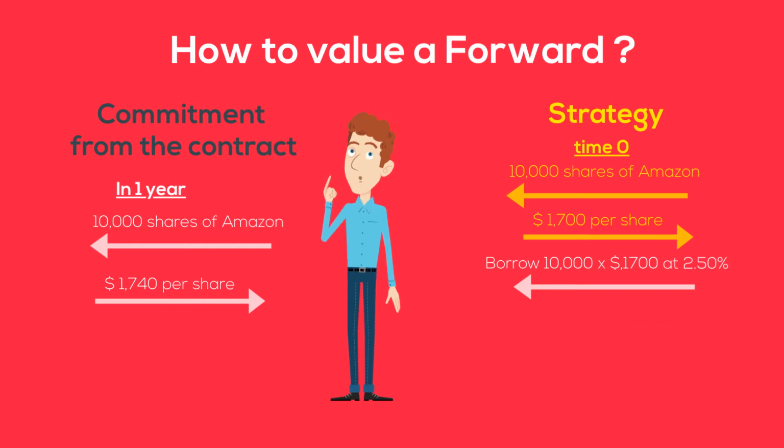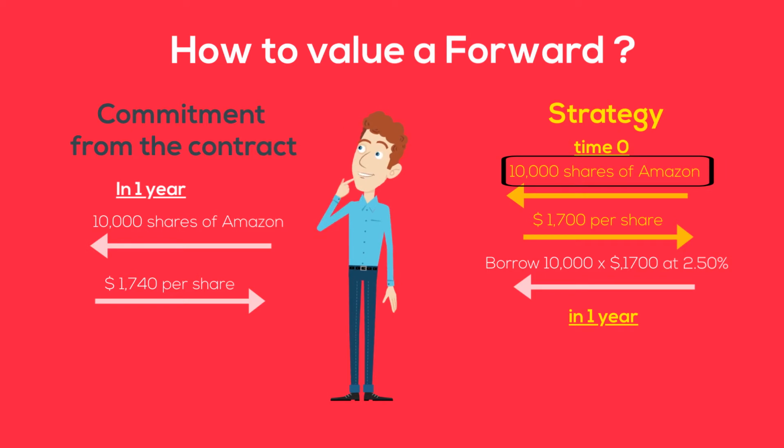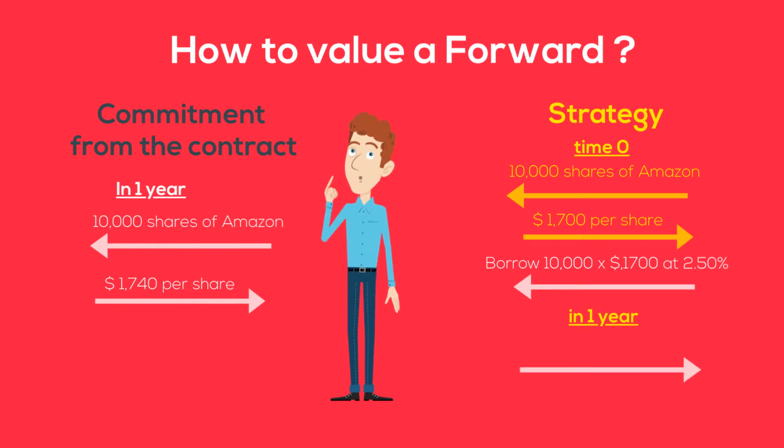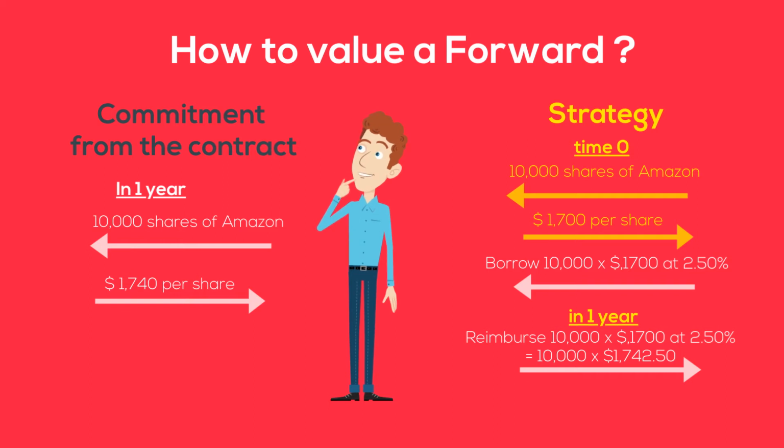We assume that the loan is infinite and that Amazon shares do not pay any dividend, which means that there will not be any intermediary cash flow in the strategy portfolio of Mr. B. In 1 year, Mr. B will have the 10,000 shares that he bought at time zero, so he will be able to deliver the shares that he promised to deliver in the forward contract. But what about the cash flows now? In 1 year, Mr. B will have to pay back his loan. So he will have to pay back 10,000 times 1,700 plus 2.5%, which is 10,000 times $1,742.50.